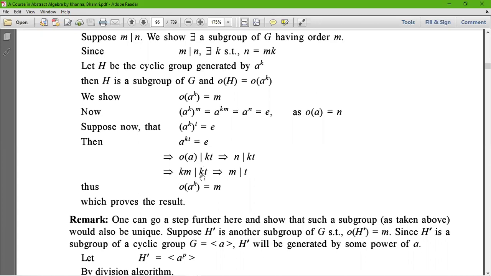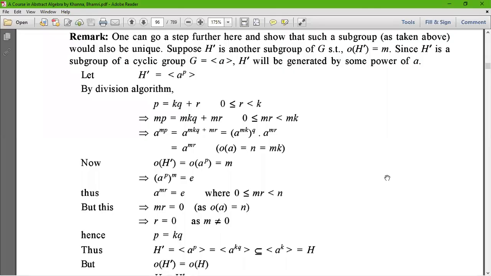That means km divides kt. This implies that m divides t. Therefore, we can say that order of a to the power k equals m, which proves the required result.